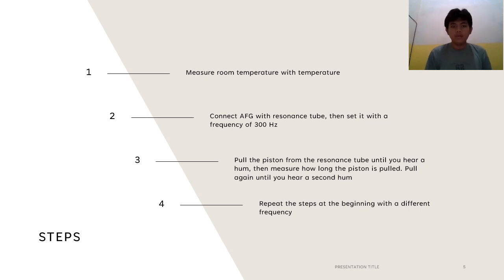Steps. The first one, measure room temperature with a thermometer. Second one is connect AFG with resonance tube, then set it with the frequency of 300 Hz. The third, pull the piston from the resonance tube until you hear a hum. Then measure how long the piston is pulled. Pull again until you hear a second hum. And the last one is repeat the step at the beginning with a different frequency.